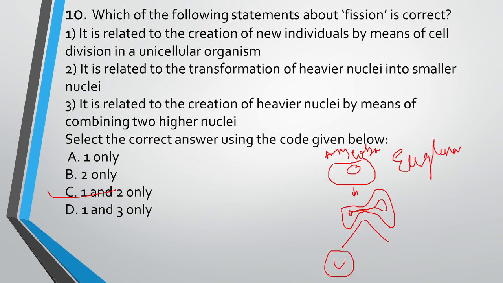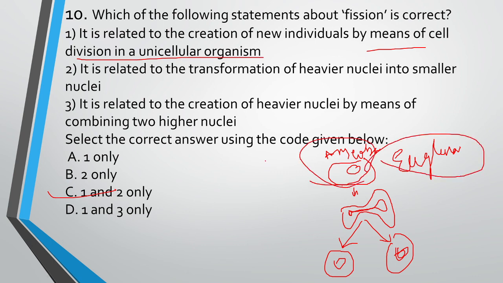So a heavier nucleus is divided into two smaller nuclei. See, and we can see this here. First is the creation of an individual by means of cell division in a unicellular organism. Amoeba is a unicellular organism. Euglena is also, and statement 2 is related to transformation of heavy nuclei into smaller nuclei. Option C is correct.